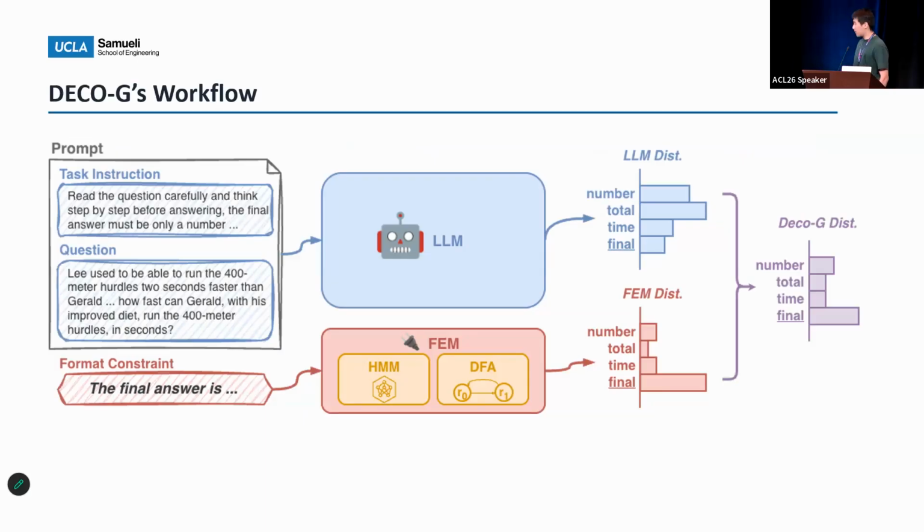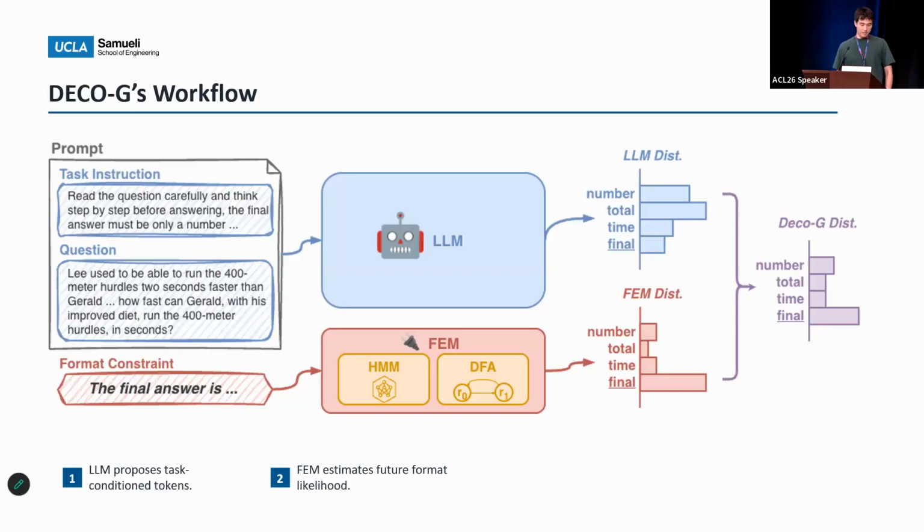This is an overview of our framework. We call it DecoG, short for decoupled generation. Here we separate out the format constraints from the LLM prompt. The task-related input is sent into the LLM, and the format constraint is passed over to the format estimation module, which I will later call FEM.